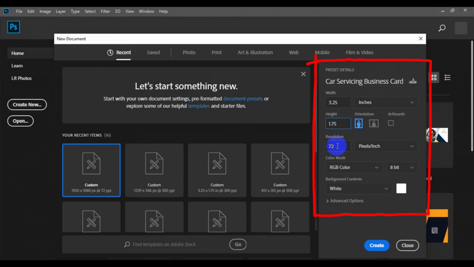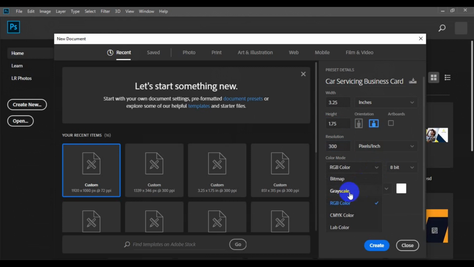Then you have to come to your resolution right here and make sure you type in 300. Then you come to the color rendering right here, make sure you change this color to CMYK color. Finally, you have to come down right below here and make sure you click on create.